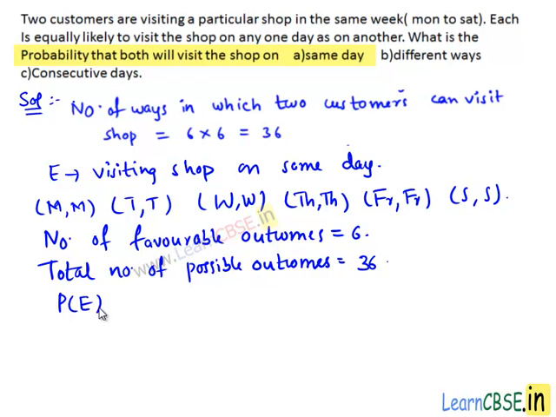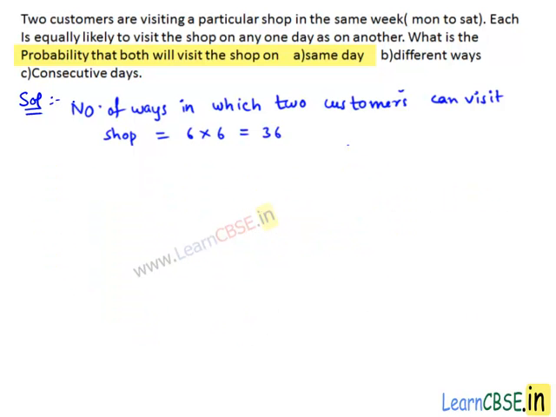Then P of E equals number of favorable outcomes, which is 6, divided by total number of possible outcomes, which is 36. Here 6 is common factor of both numerator and denominator. 6 goes in 6 1 times and 6 goes in 36 6 times. Therefore, the probability that both will visit the shop on same day is 1 divided by 6.